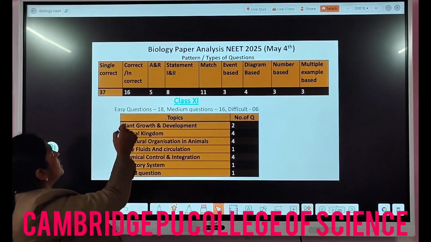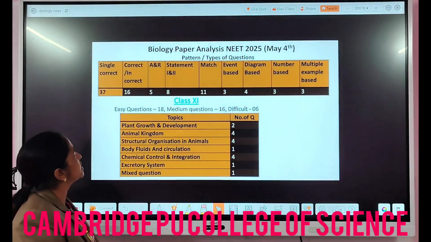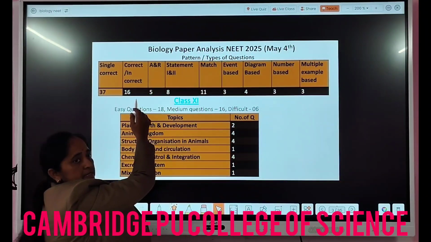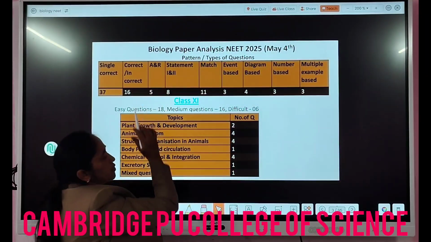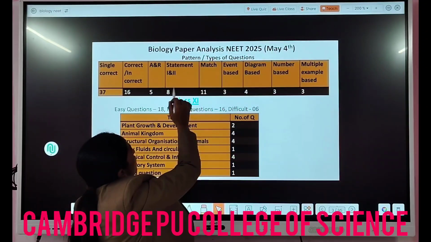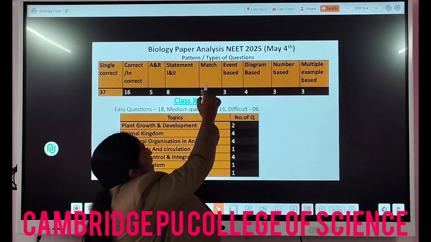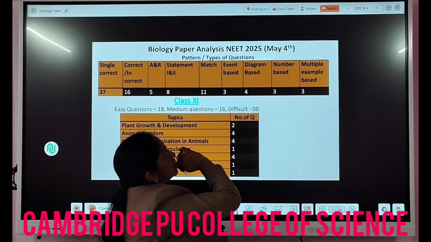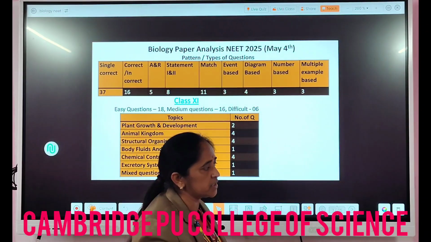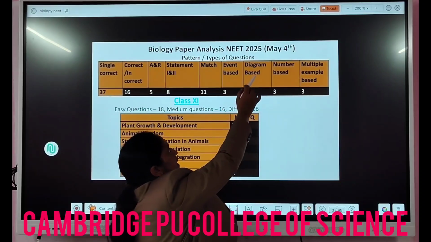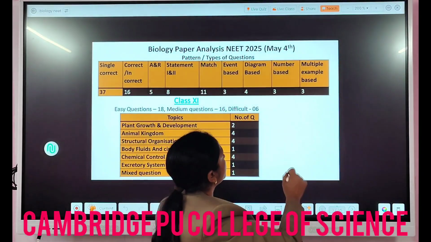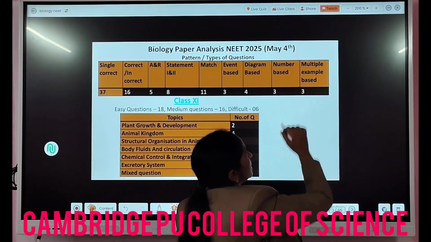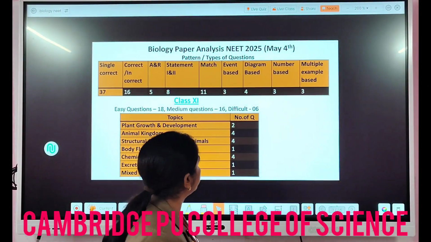As you can see here, the single correct questions were 37 in number, whereas correct-incorrect type was 16. Assertion and reason were 5 in number. Statement 1 and 2, 8. Match-based type questions were 11 in number. Event-based were 3. Event means processes, techniques, fertilization, for example. Diagram-based questions were 4 in number, and the number-based, like numericals, were 3 in number. Multiple example-based questions were 3 in number.